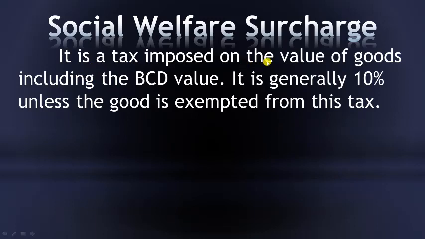It is a tax imposed on the value of goods, including the BCD value, basic customs duty, whatever is there. On that we will take basic customs duty plus NCCD plus CVD. There will be 3 duties. In most cases there will be only basic customs duty. In certain cases there will be NCCD also, there will be CVD also. We will add all the 3 duties, and on that total of duties we will impose social welfare surcharge. It is generally charged at 10% unless the goods are exempted from this tax.